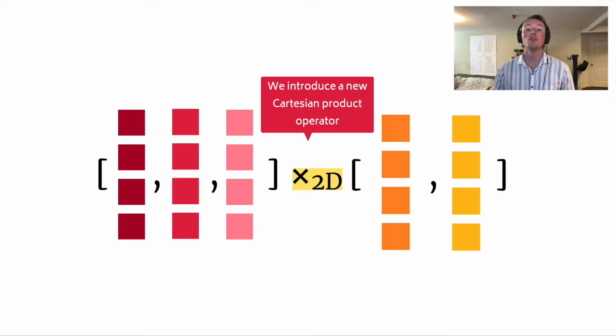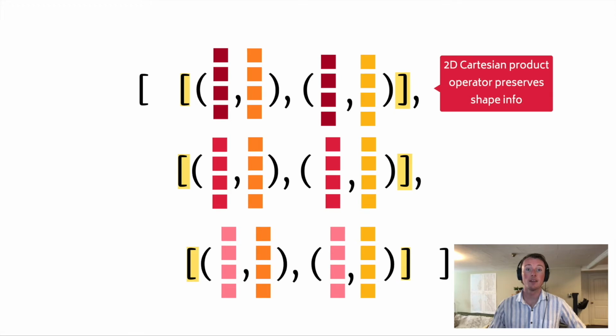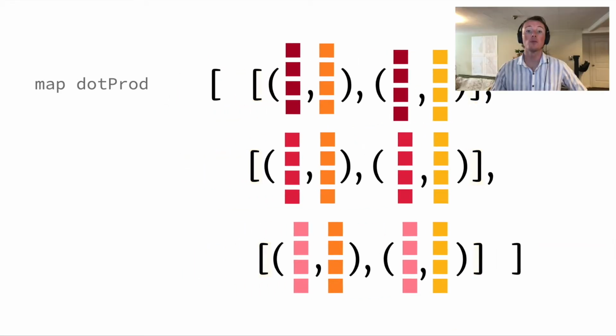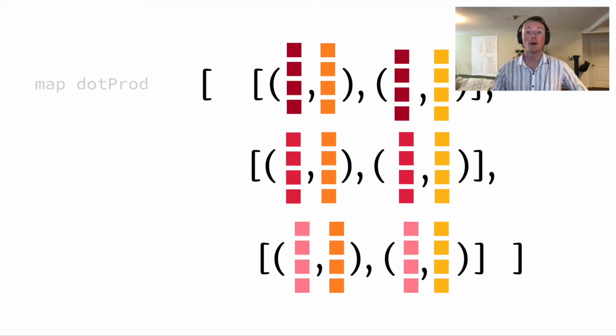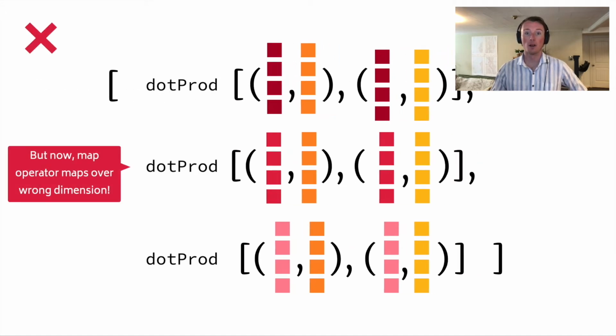Thus, we introduce a new two-dimensional Cartesian product operator. This new Cartesian product operator preserves shape information. Now the Cartesian product of the 3 rows of A and the 2 columns of B is a 3x2 matrix of pairs. But now, when we try to map our dot product operator over our new list, we run into another problem. Our map operator maps the dot product over the wrong dimension.